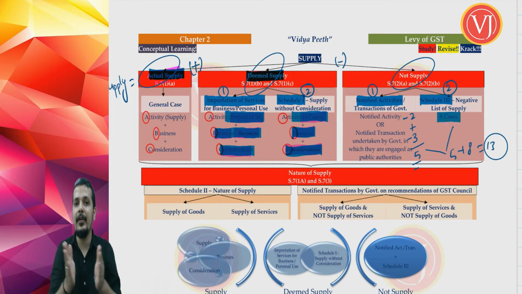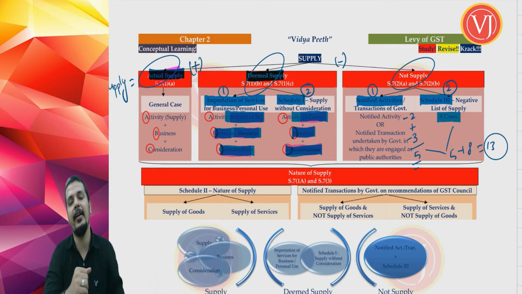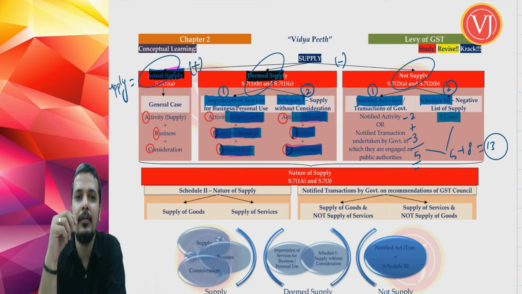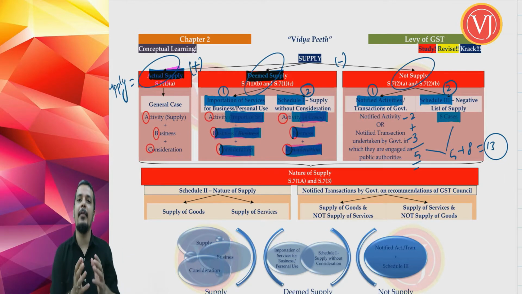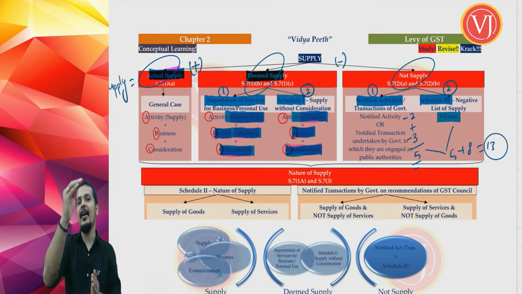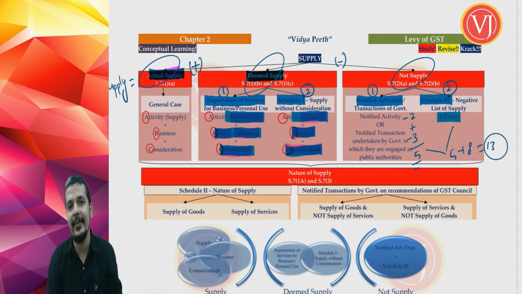But you have to bifurcate, my friends. First part is notified cases, where you have 5 cases: 2 which can be done by any person, and 3 which are done only by the government. And not supply part 2 deals with Schedule 3, where there are 8 notified cases which are neither supply of goods nor supply of services.